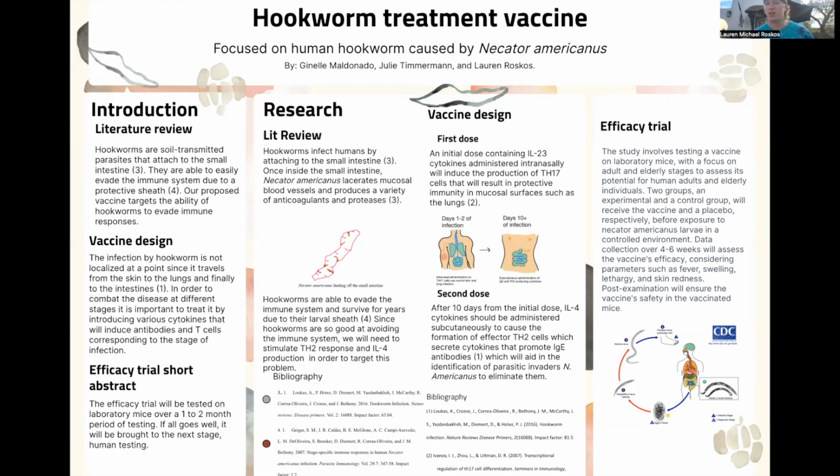There will be data collection over a 4 to 6 week time period where we will assess the vaccine's efficiency, considering parameters such as fever, swelling, lethargy, and skin redness, pretty much taking in all the symptoms that you could possibly get from the vaccine and see if they're dangerous or if they are safe. Post-examination will ensure the vaccine's safety in the vaccinated mice.